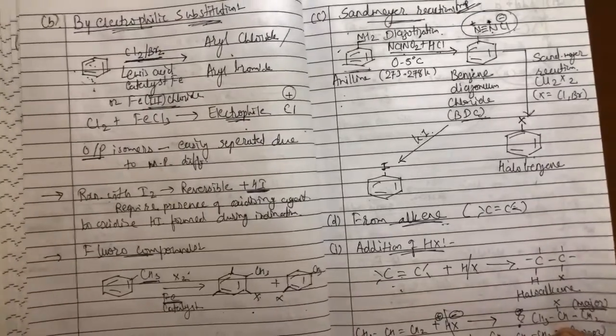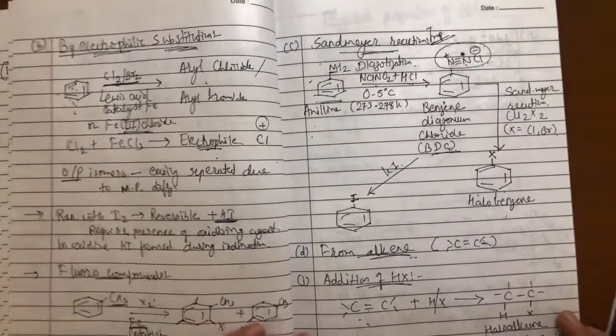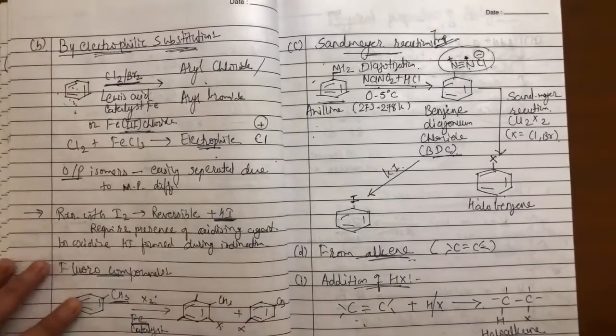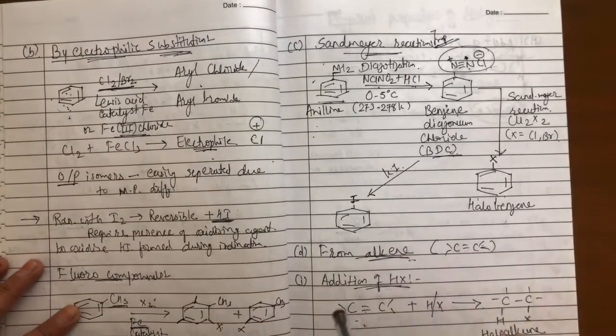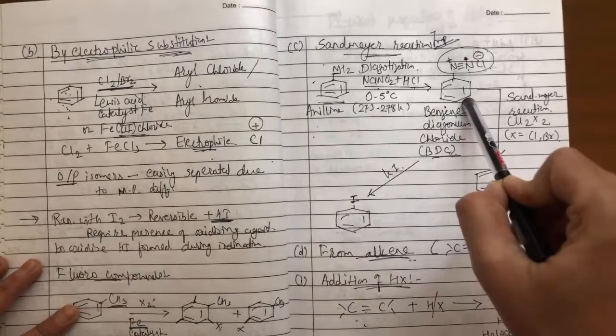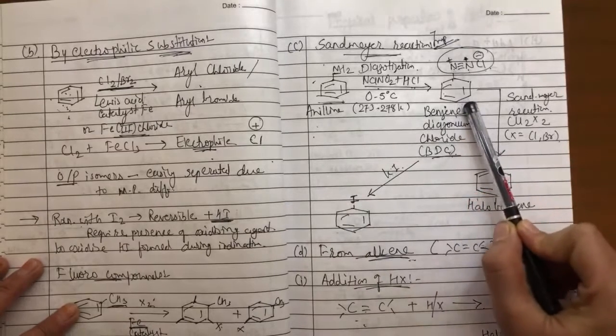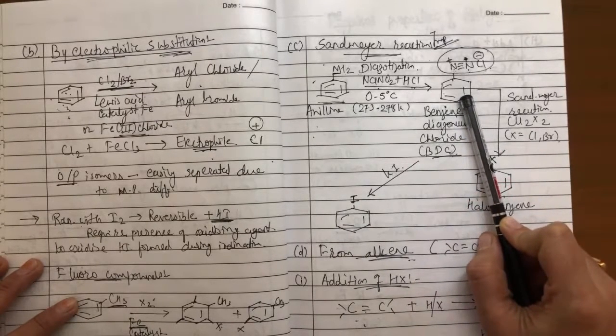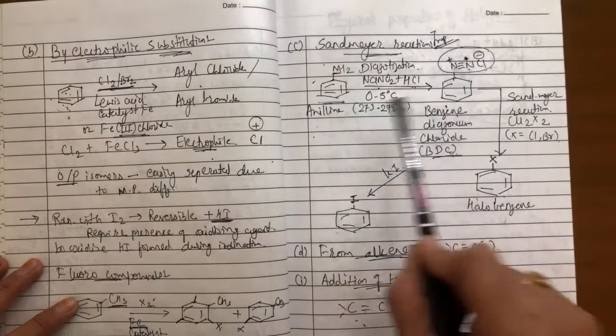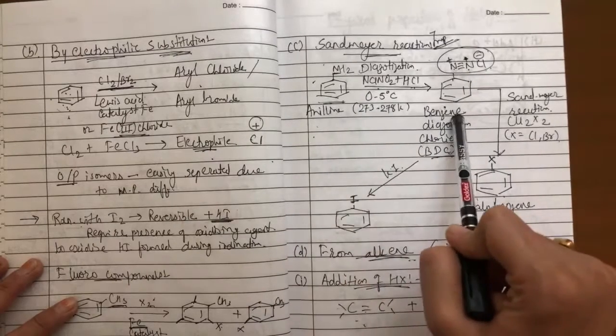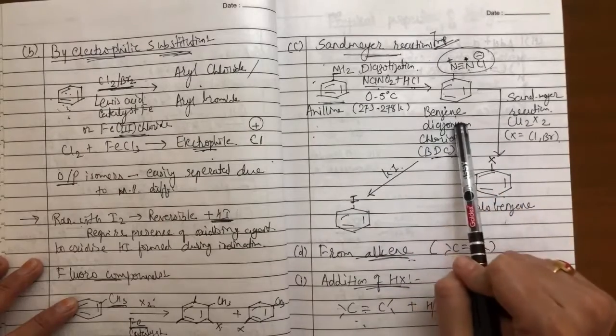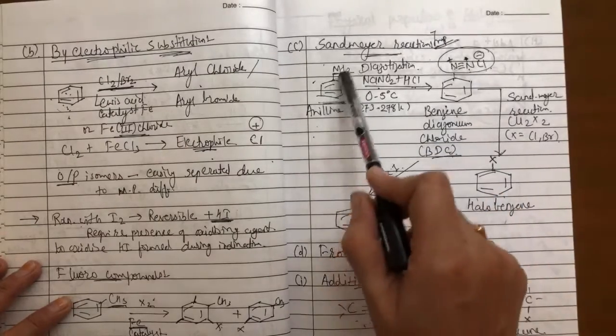The third and most important one, the Sandmeyer reaction. Actually this is two different reactions. The first step is diazotization, which was there in one paper I discussed with you, a past paper. They asked about the diazotization reaction, so this is the diazotization reaction. You are going to study this reaction again when you study amines.